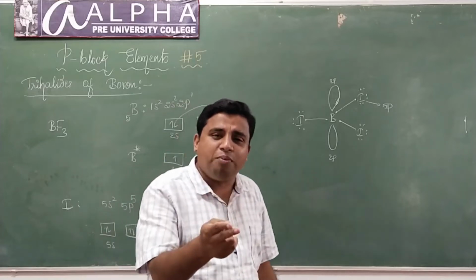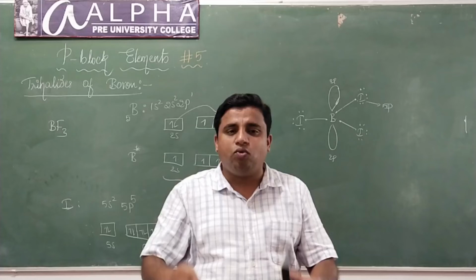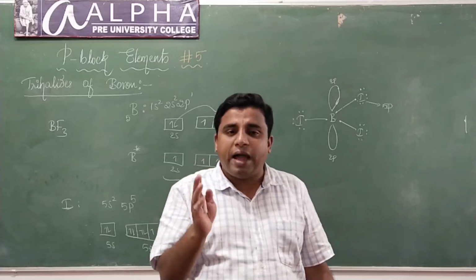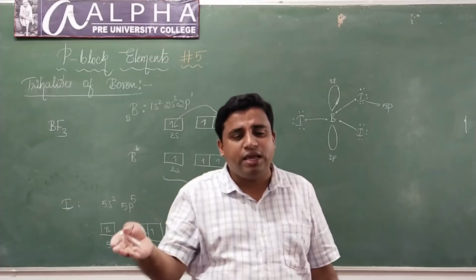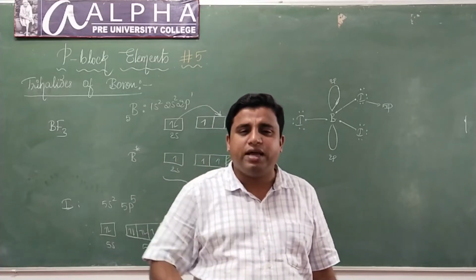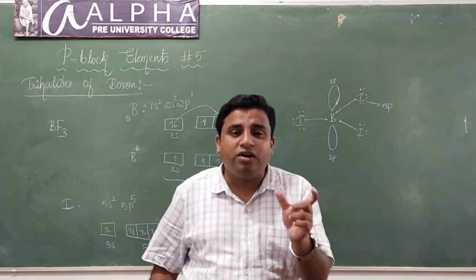Because the 2p orbital of boron and the 2p orbital of fluorine have the same energy, they can overlap. There will be back bonding in boron trichloride, because the 2p orbital of boron and the 3p orbital of chlorine have almost the same energy. But there will be no back bonding in boron tribromide and boron triiodide. Why?